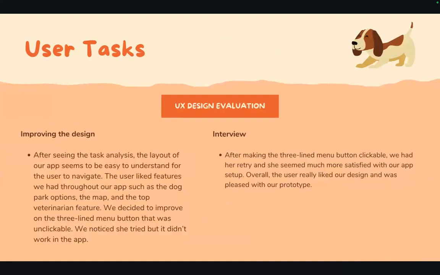For the design evaluation, for improving the design, we noticed that the user said it was easy to navigate and they liked the features. However, we did see that they clicked the 3 dots on the top menu and it was unclickable. So we fixed that to make that work for them. And after fixing that, we showed them and they were more satisfied with the setup and liked how our design was and was just overall pleased with our prototype.